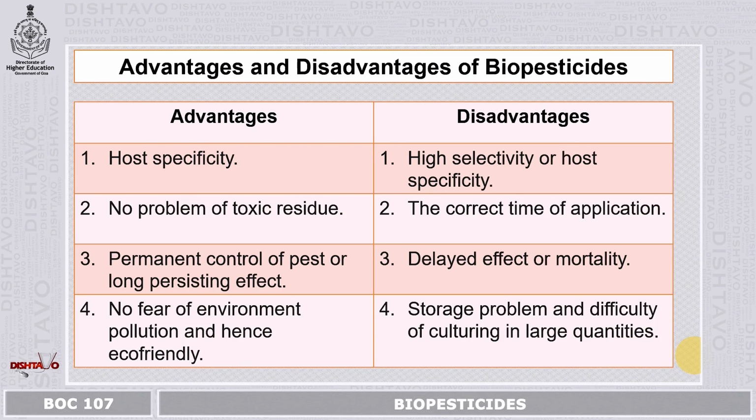Now the advantages and disadvantages of biopesticides. First we will see the advantages: it is host specific, no problem of toxic residues, permanent control of the pest or long persisting effect, no fear of environmental pollution, and hence they are eco-friendly. The disadvantage is that it is highly selective with host specificity. This means that a specific fungal strain or bacterial strain is going to affect a specific fungus or bacteria because it is not a broad spectrum. Only 2,4-D we have seen is a broad spectrum, whereas the others are host specific.